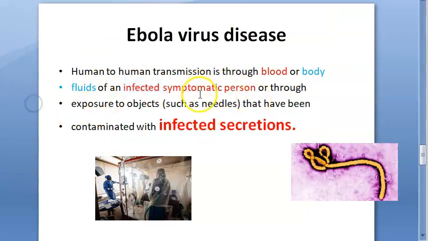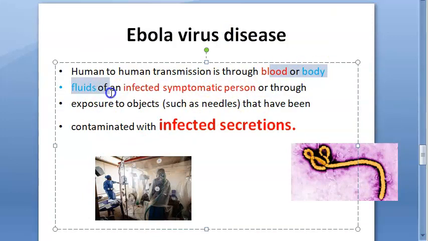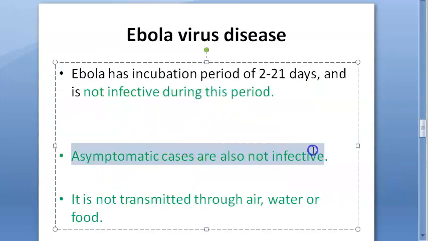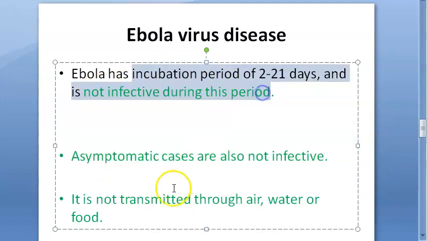See, in HIV, what happens again? Blood and body fluids, but an asymptomatic person can give you the disease, right? But here, asymptomatic cases are not infective. People in the incubation period will not infect others.